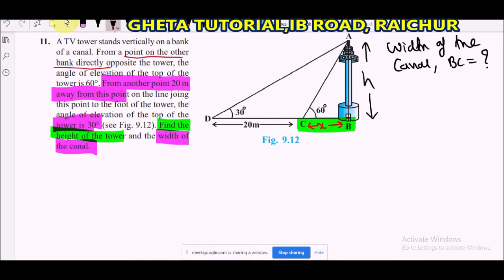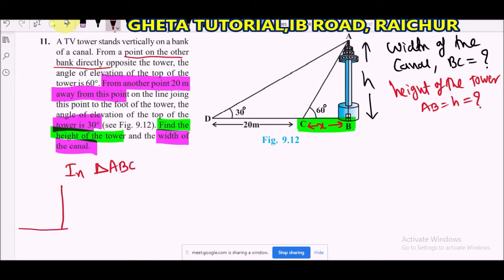So two things we have to find out. The height of the tower, that is AB equal to H, is the question mark, and the width of the canal, BC. Here we have to go for two triangles. First, in triangle ABC, the angle is 60 degrees.